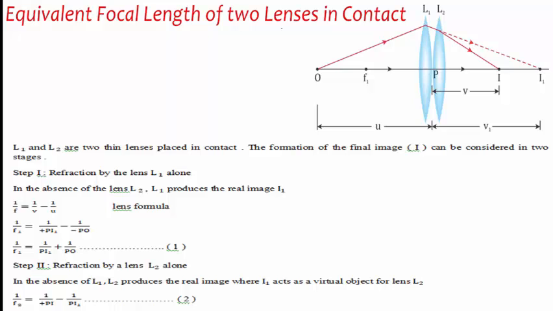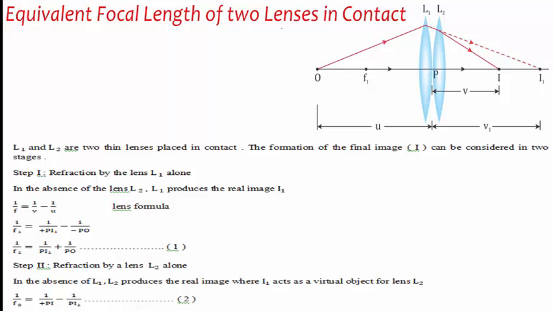measured from the optical center, denoted as P, and this image distance is in the direction of the light. That's why it is taken as positive PI1. Minus PO is taken because this object distance is measured opposite to the direction of light.